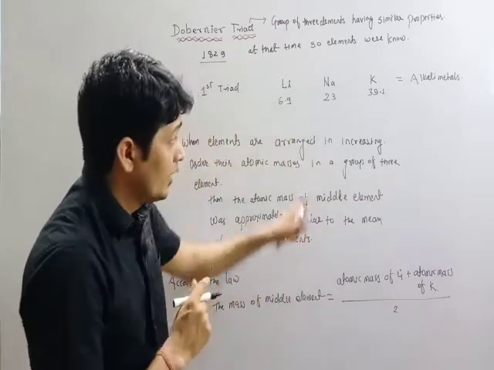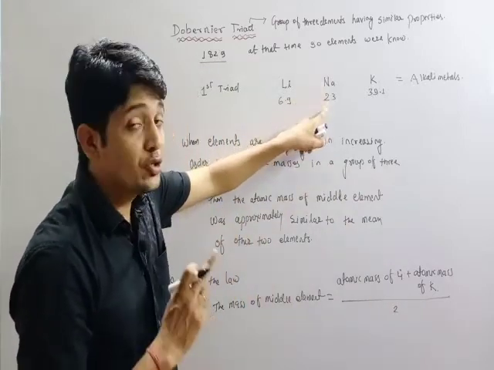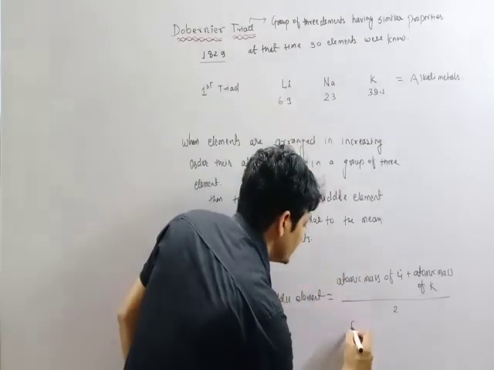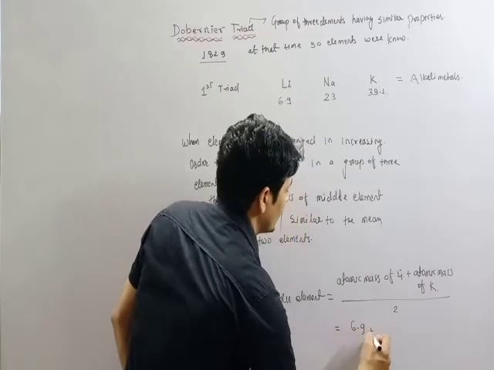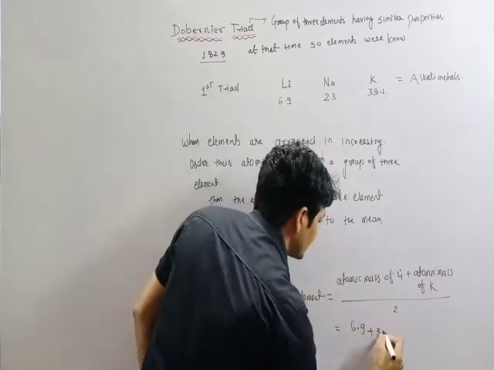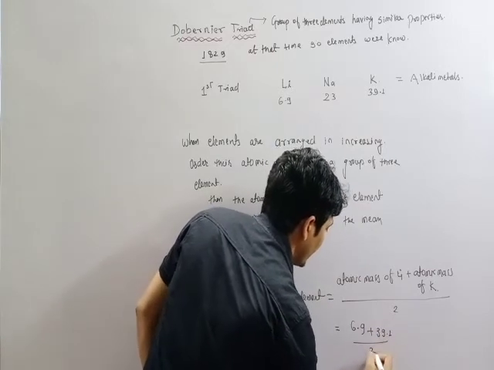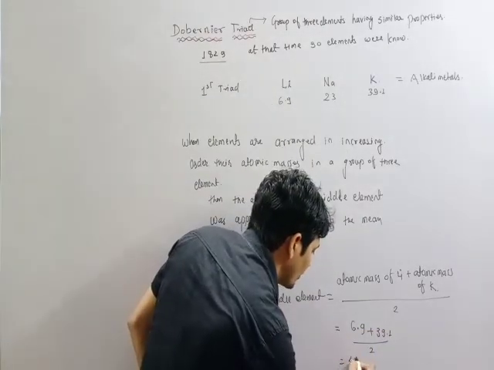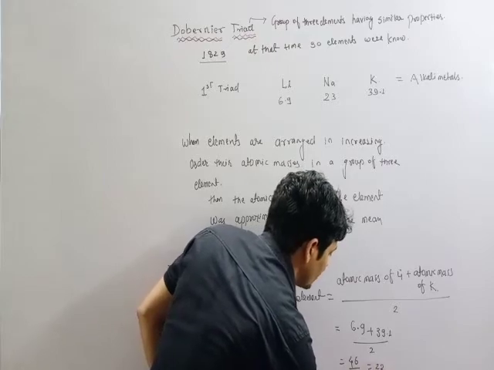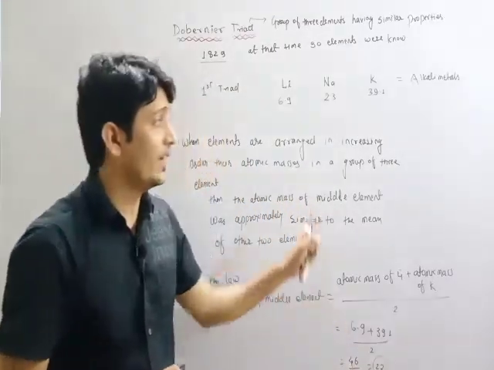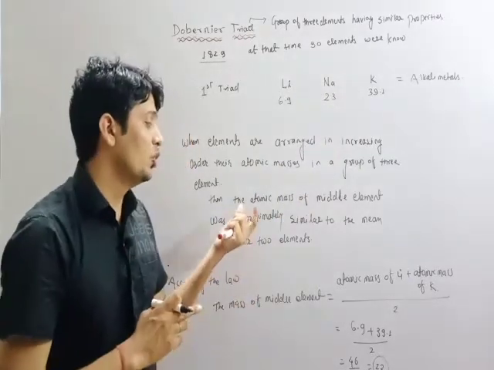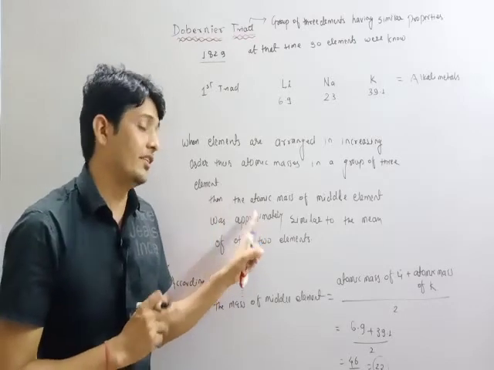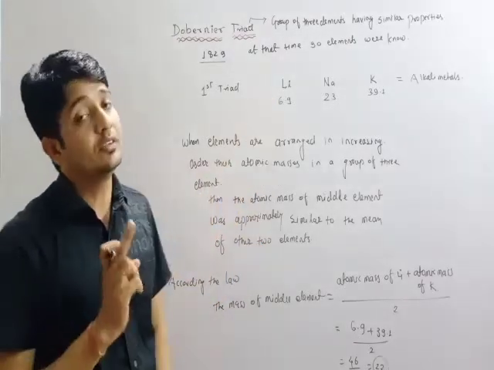The atomic mass of lithium is 6.9 plus the atomic mass of potassium 39.1, which is 46, divided by 2, that means 23. This 23 is the atomic mass of sodium, so the Daubigny triad rule applies to this triad.